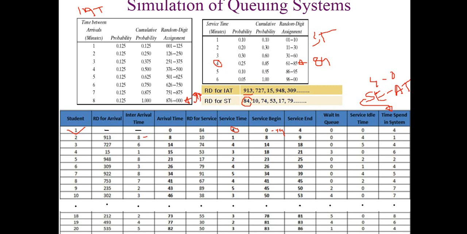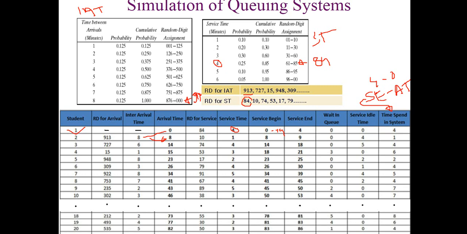So against this range, what should be the interval time? The interval time should be 8. So the second customer's interval time is 8. That means the second customer arrives 8 minutes after the first customer's arrival. The first customer arrived at the system at 0 minutes.